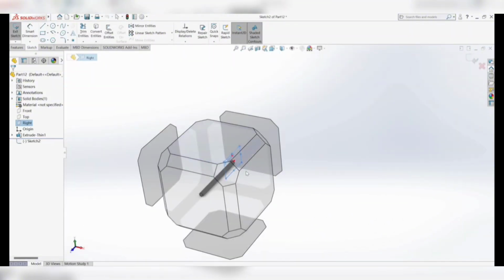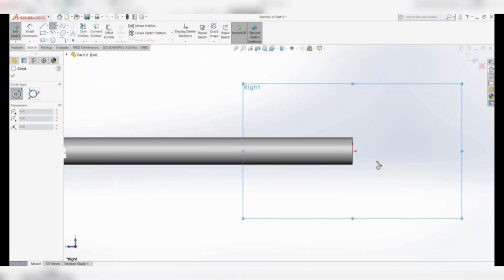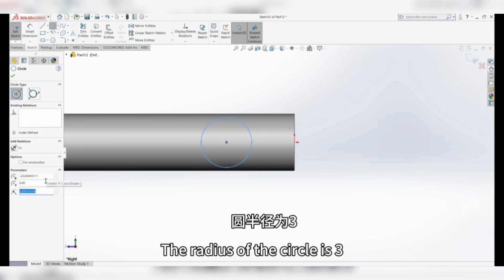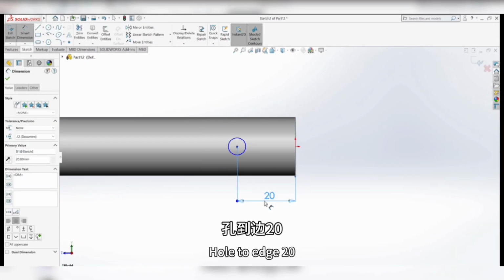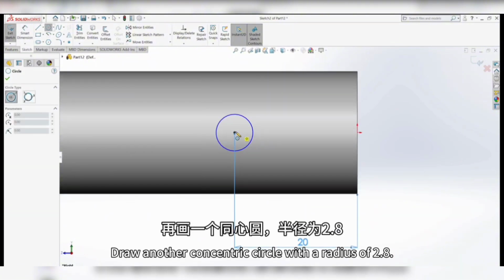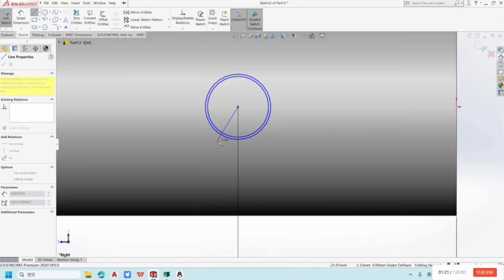Stretch cut. The radius of the circle is 3. Hold to edge 20. Draw another concentric circle with a radius of 2.8. Draw line.